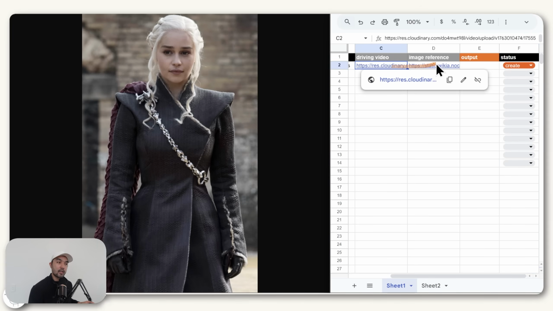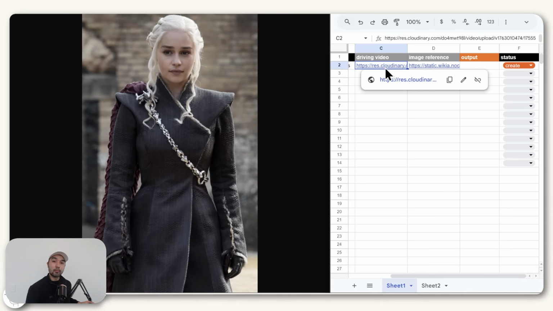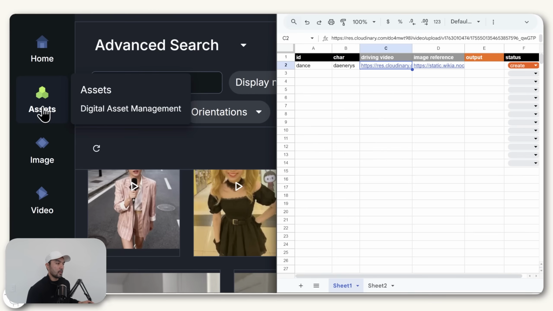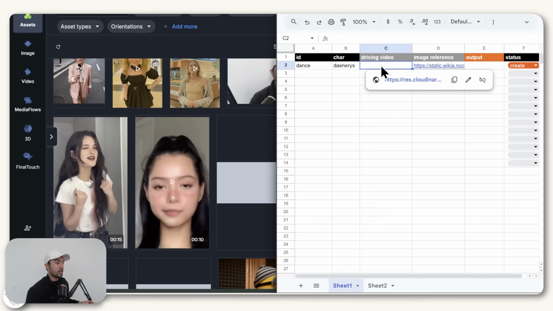So you may be asking how you can get these URLs. The easiest way is if your image or video is already uploaded online. Usually what you can do is right click and then copy the image or video address and then paste it here. Or if you're uploading from your computer, you can use this service called Cloudinary. And we use them a lot for their file storage capability because it's free. And in Cloudinary, if you go to their assets section, you can upload files here. And if you right click, you can copy this URL, which you can now paste here.